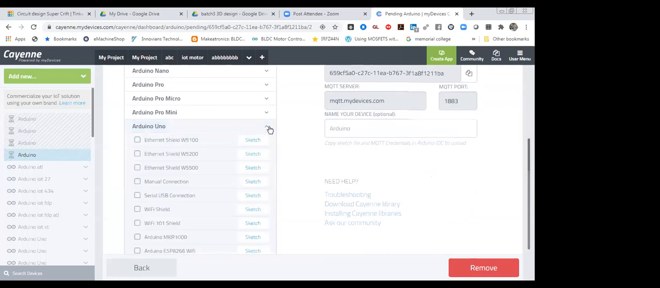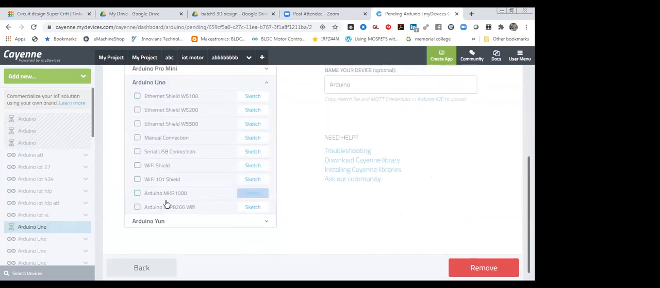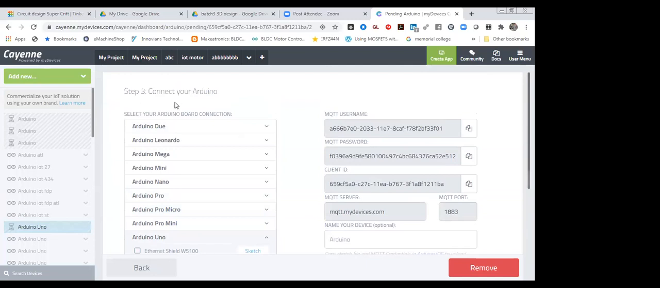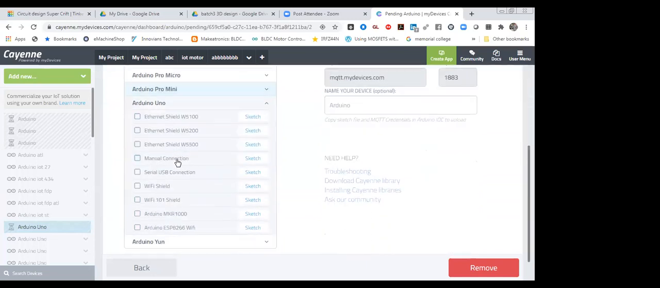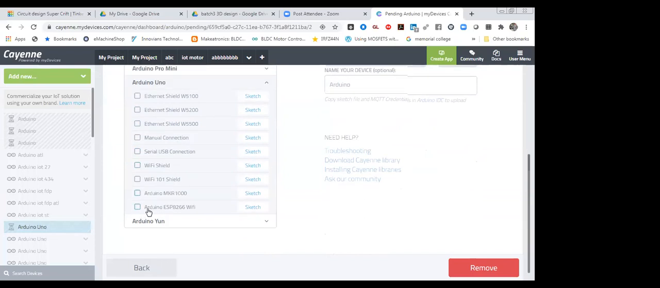As I select it, there is a scroll down list of different Wi-Fi connections or Ethernet connections. How you are going to connect Arduino Uno with Wi-Fi is a very important point. I'm going to connect my Arduino Uno with a Wi-Fi module. This one is an ESP Wi-Fi module. So we have to tick mark this. Again, repeating: first go to step 3, select Arduino Uno, and after that select your Wi-Fi module.